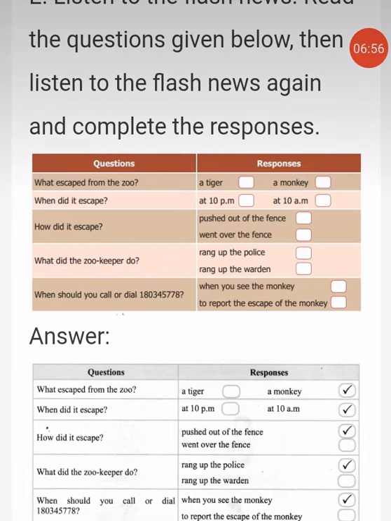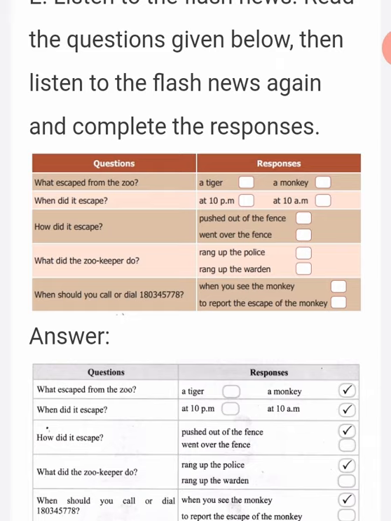Okay, so the next one, the questions are, what escaped from the zoo? A tiger, monkey. So which one is correct? Monkey. Yes, monkey is the correct answer. Second one, when did it escape? At 10 p.m. or at 10 a.m.? Which one is correct? Yes, the answer is at 10 a.m.